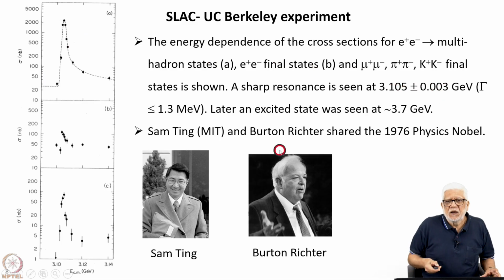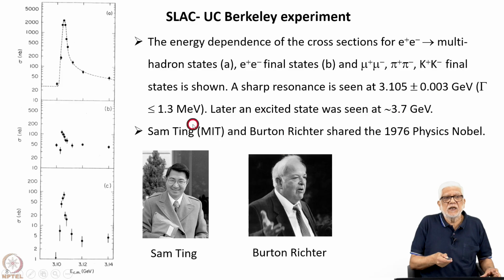So you can see that the energy of the resonance is known very precisely in these E plus E minus experiments. Electron positron collisions are very clean probes of matter, and they are also very precise probes. So you can get the energies right to very accurate values.